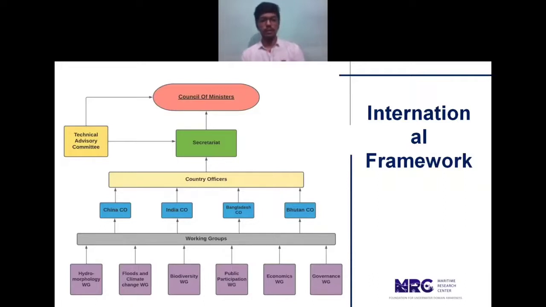So all the country officers from their respective countries can give inputs based on what they receive from the working groups, and the working groups can be in terms of hydromorphology, floods and climate change, as well as biodiversity, then economics and governance working groups. So in this way, the whole system of the international framework will look, and it is supposed to work. Next slide.